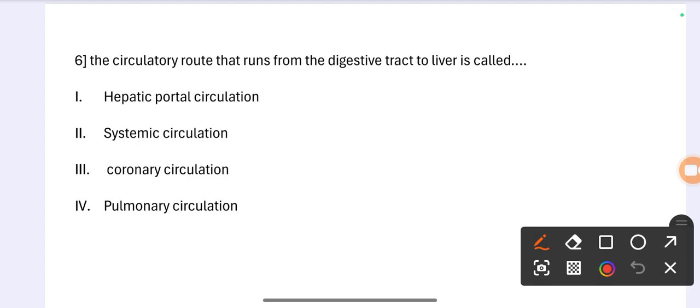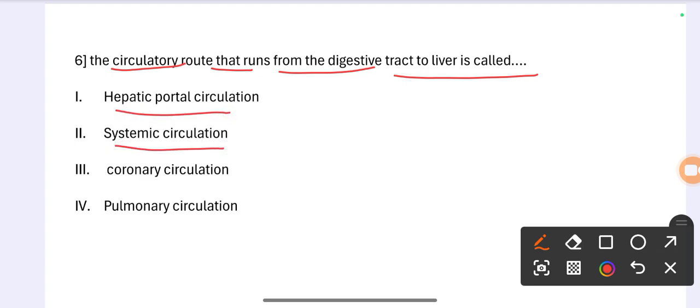Question number 6. The circulatory route that runs from the digestive tract to the liver is called as: 1 hepatic portal circulation, 2 systemic circulation, 3 coronary circulation, 4 pulmonary circulation. The correct option is hepatic portal circulation. Option 1 is the correct answer.